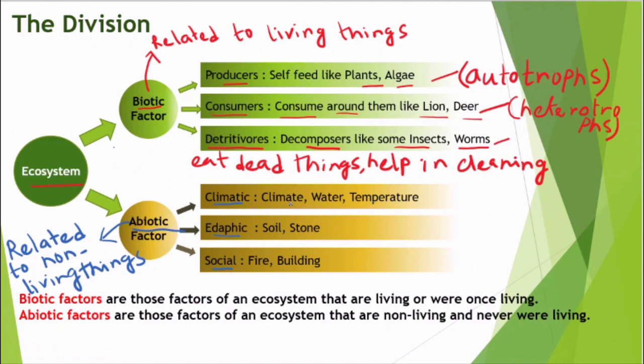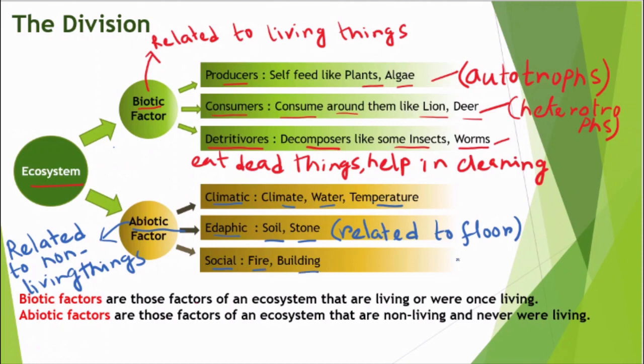Examples of climatic are climate, water, temperature, etc. Edaphic means something related to the floor, here it is soil. For example, soil, stone, etc. And the social abiotic factors are fire, building, and so on.